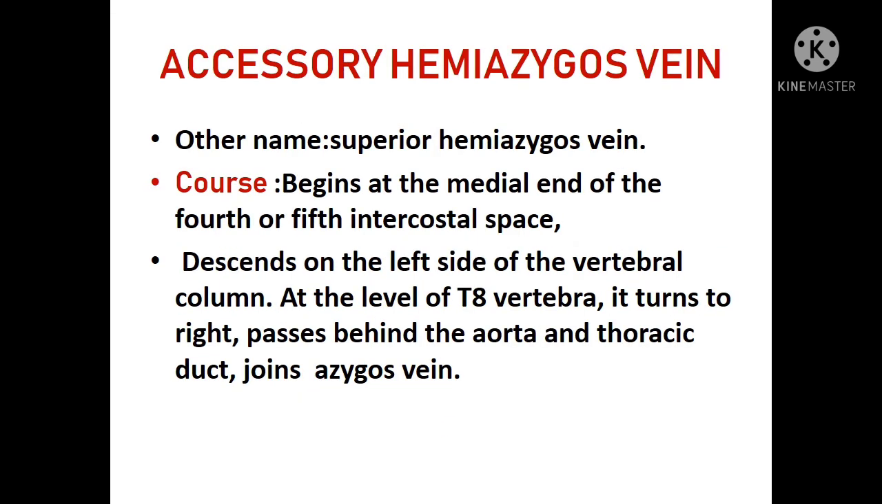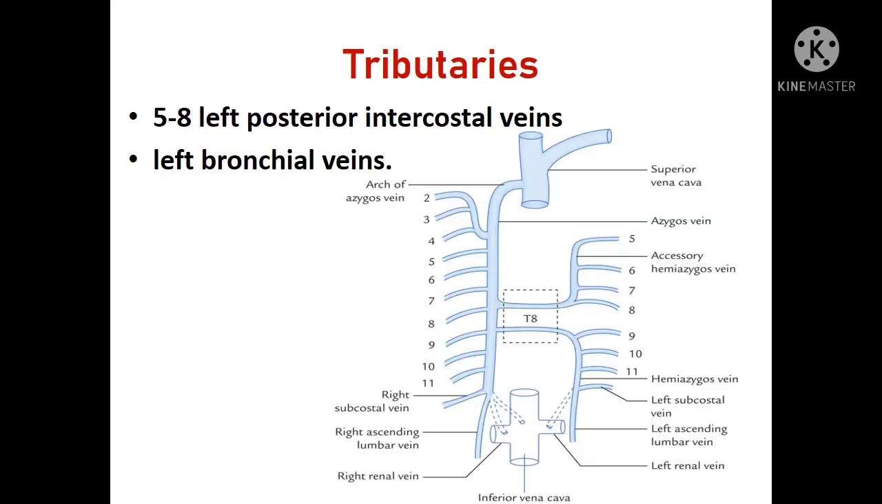Coming to the accessory hemiazygos vein, the other name for the accessory hemiazygos is superior hemiazygos vein. It begins at the medial end of the 4th or 5th intercostal space, descends on the left side of the vertebral column to the level of the T8 vertebra. It turns to the right side and passes behind the aorta and thoracic duct and joins the azygos vein. The tributaries are 5th to 8th left posterior intercostal veins and the left bronchial veins.